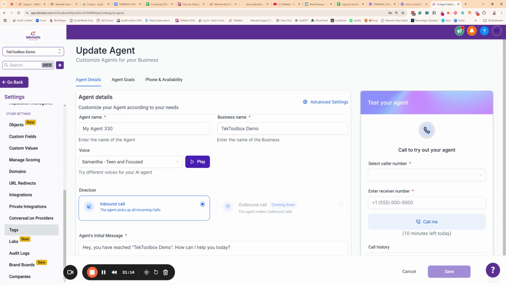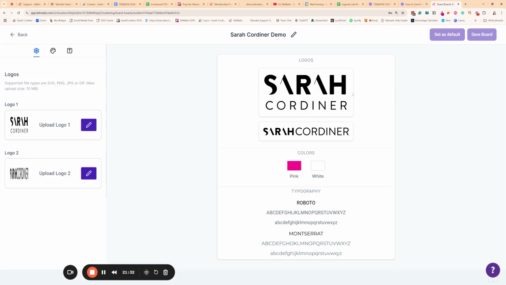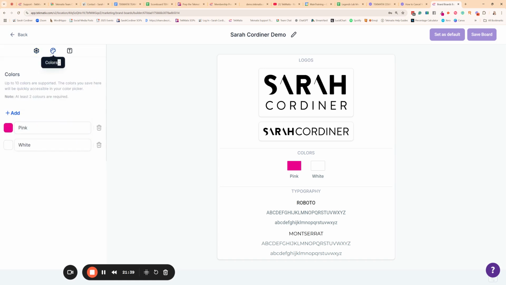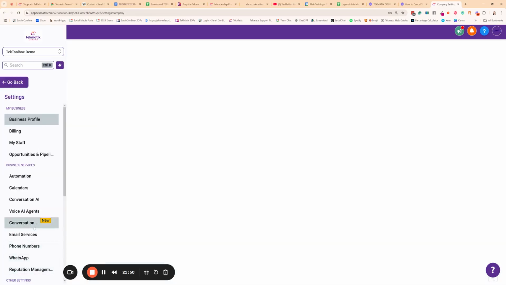Now, lots of other things that we can do in here. I will be going into many of those in the training course in more depth. But the other thing that, while we're in this section, I want to point out is the labs and the brand boards. Brand boards, first of all, I don't know if you've ever used Canva. This is where you basically are setting in your hex codes, your logos, your fonts and formats and everything that you use across the platform so that when you are in the web page builder, creating funnels and stuff like that, you have your colors all preset inside the system. So you might want to go and add your brand board settings in there as well.